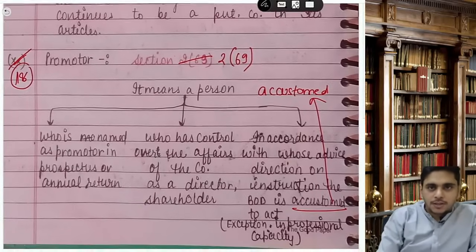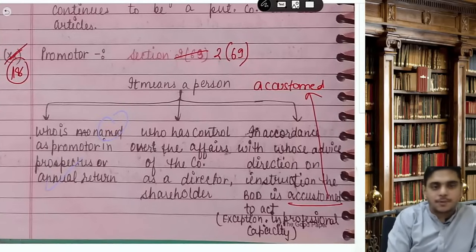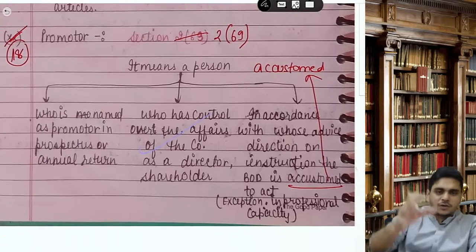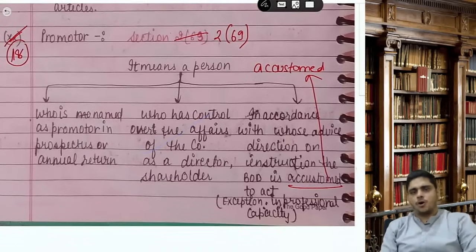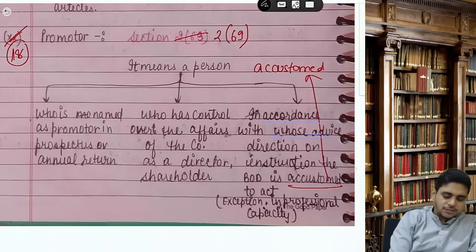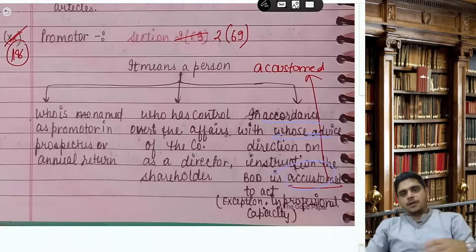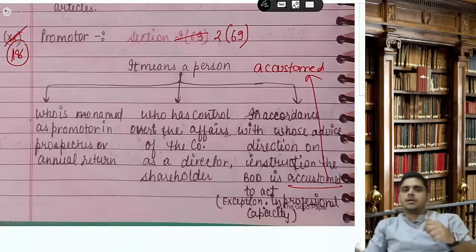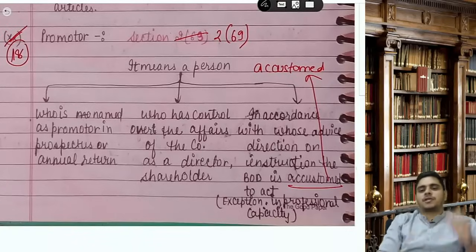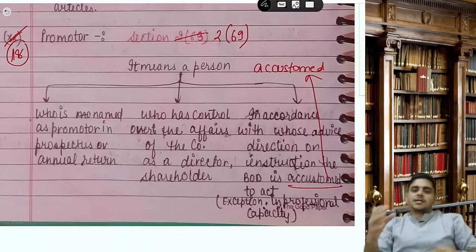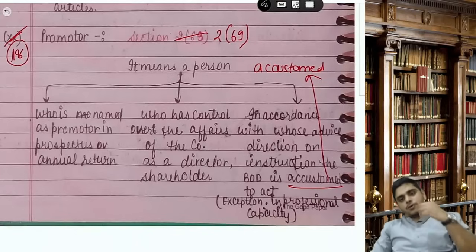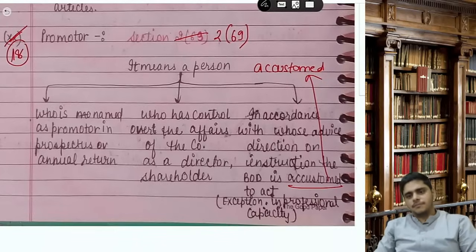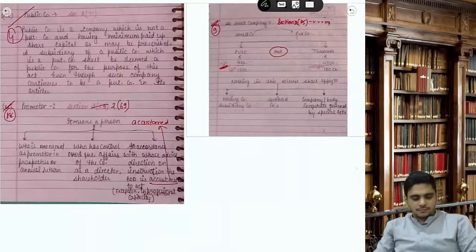Promoter. So promoter means a person who is named as a promoter in prospectus or in annual return, this also came in the exam long back, or who has control over the affairs of the company as a director or shareholder, or in accordance with whose direction or instruction the board is accustomed to act. Except in professional capacity.